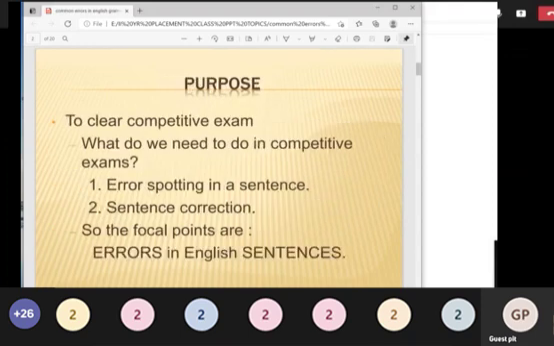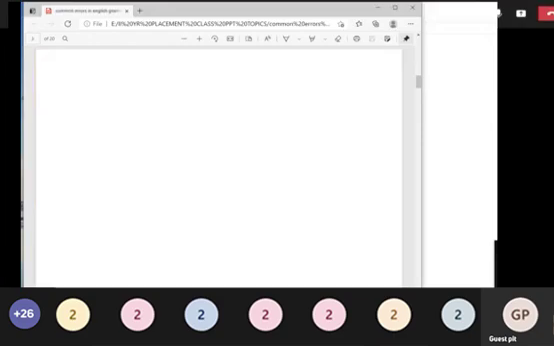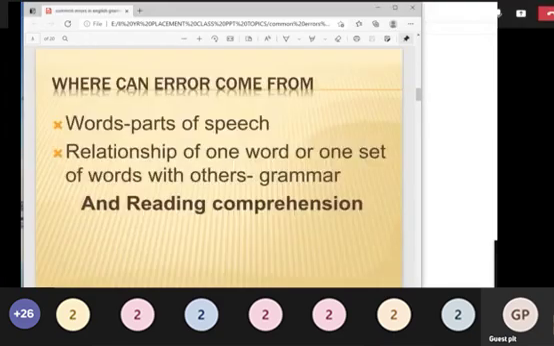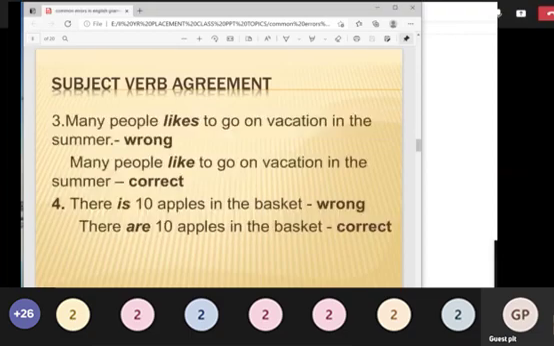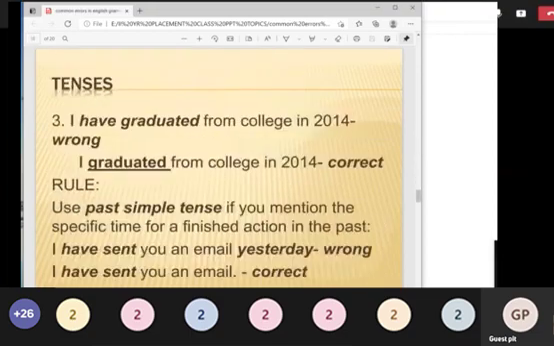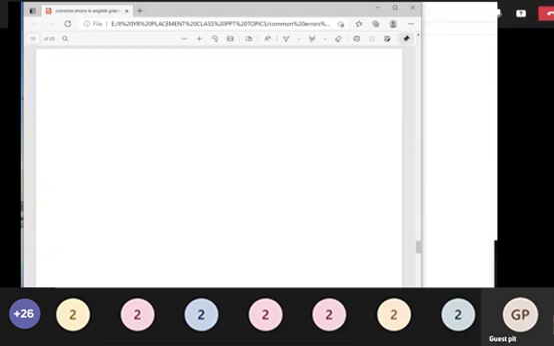What is the purpose of learning grammar? It is going to be lifelong learning, and it is going to be very helpful for your competitive exam, where you are going to get errors in the sentence or in the words. We have seen some questions, and these are the four major topics you are going to remember: the set of grammar rules with exceptional cases, subject verb agreement, tense, modal verbs, and conditions. You have learned all these things earlier, but this is just to dust off your knowledge.